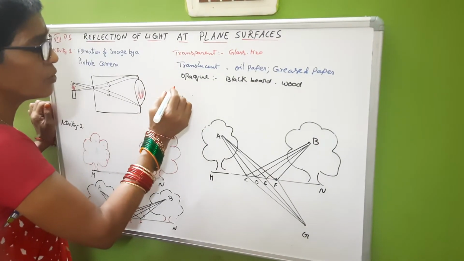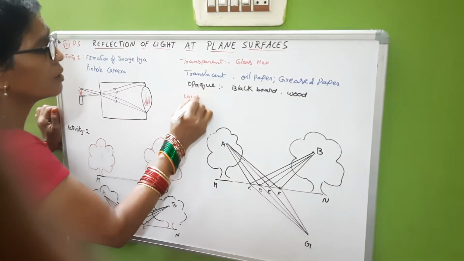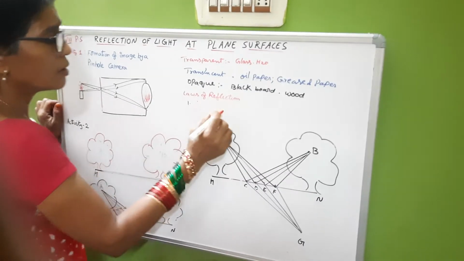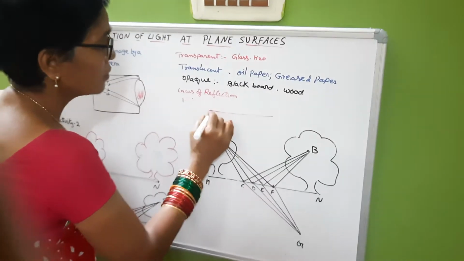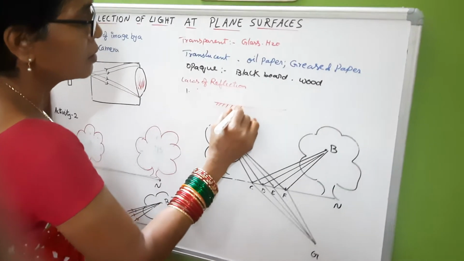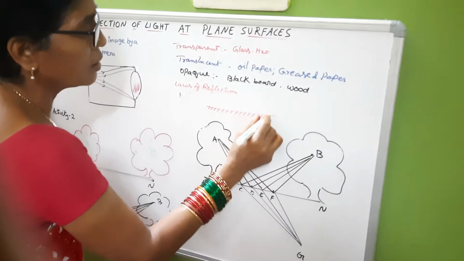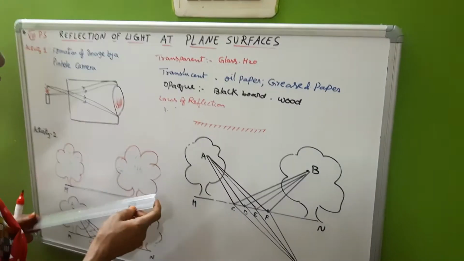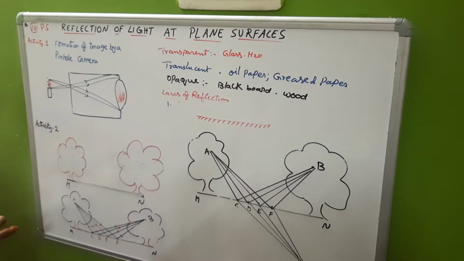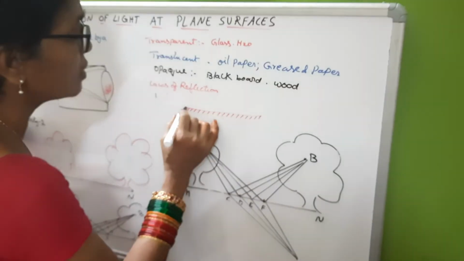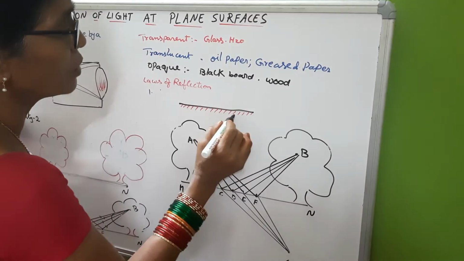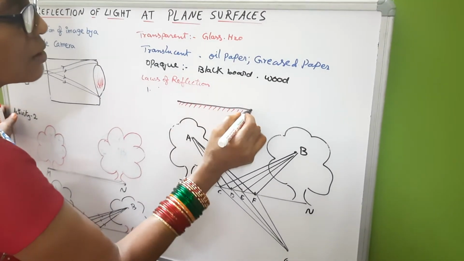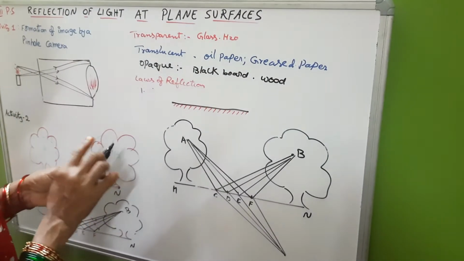Now let us know about the laws of reflection. For that, let us take one plane mirror which is having a silver coating at the back side. Back side silver coating because it is a good reflector. So we are using a silver metal, and to protect that there is a paint coated on this. This surface is called the reflecting surface.